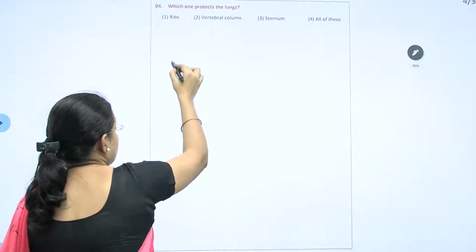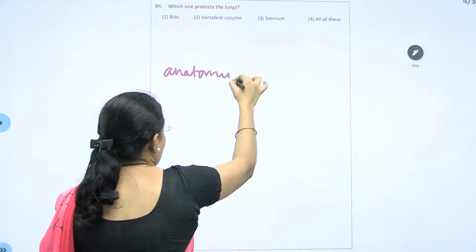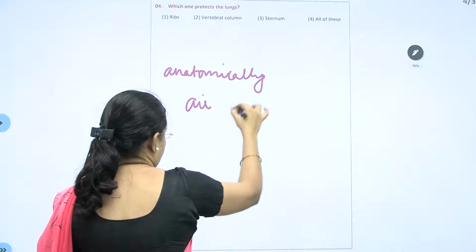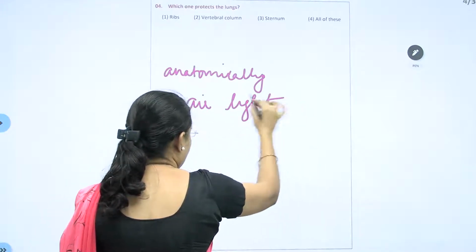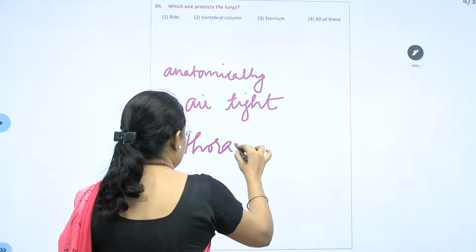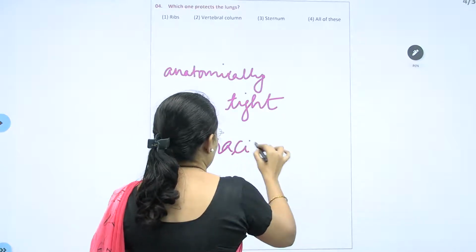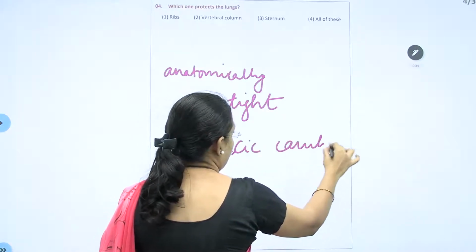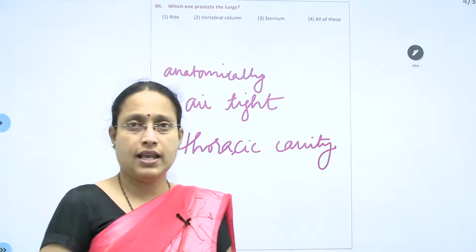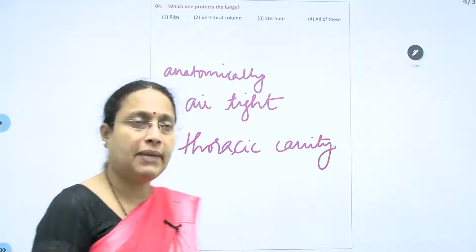All those components that are part of anatomically airtight thorax or thoracic cavity will have a protective role for the lungs, so that negative pressure breathing is maintained.